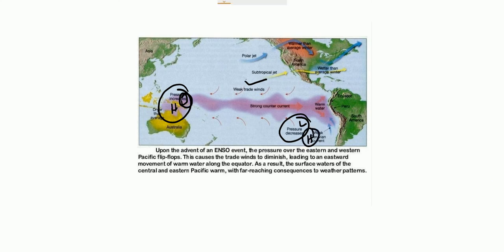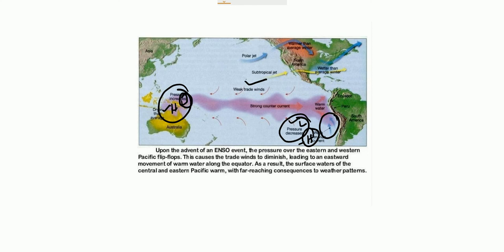But in certain years, instead of high pressure here we find low pressure, and we find high pressure here, and that condition is known as southern oscillation. These changes in the pressure condition are known as southern oscillation, and this change in the pressure condition is again associated with the change in the temperature of the southern Pacific Ocean water.